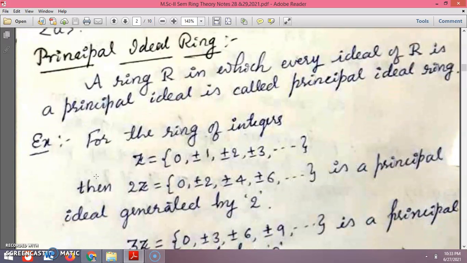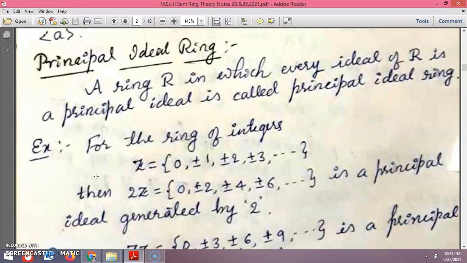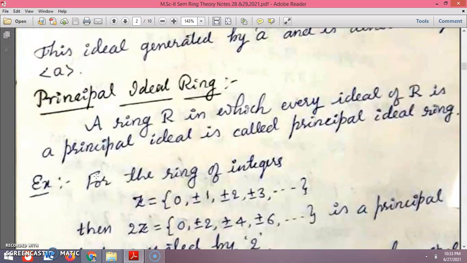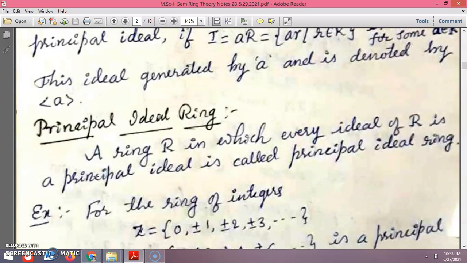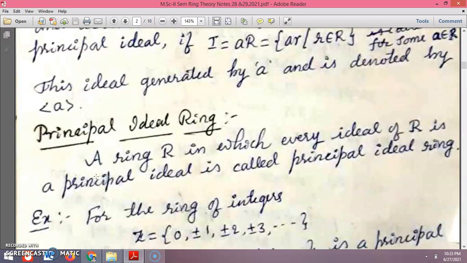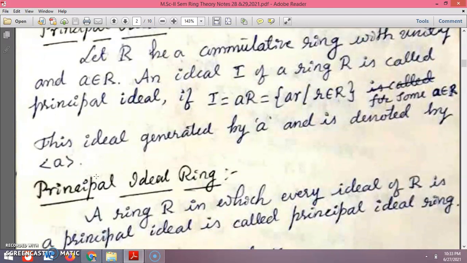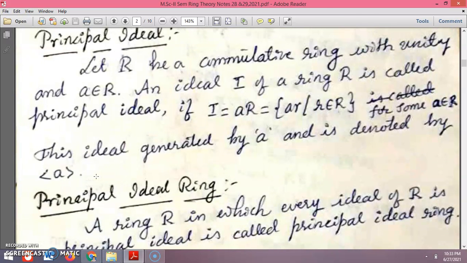So what is a principal ideal ring? How do you define it? A ring R in which every ideal of R is a principal ideal is called a principal ideal ring.